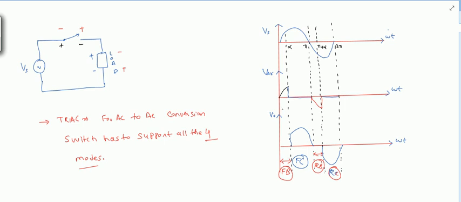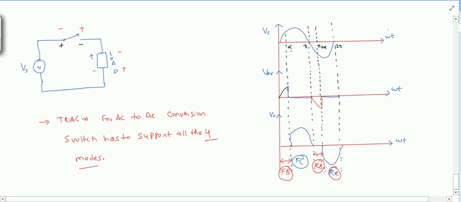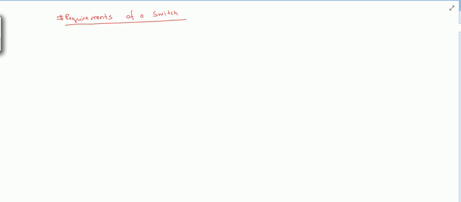It means that the amount of blocking in forward blocking, that same amount should be in reverse blocking. That's why this alpha should be the same here. Here pi plus alpha should be there, and here alpha should be there. Otherwise the average will change, and it will have some DC component, which is not required for AC to AC converters.